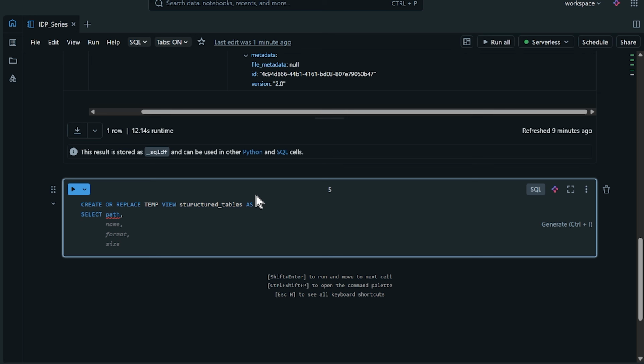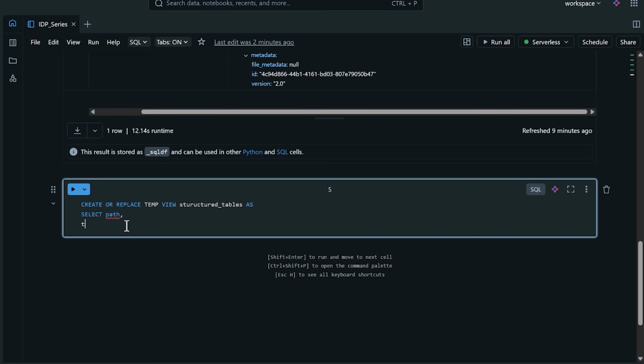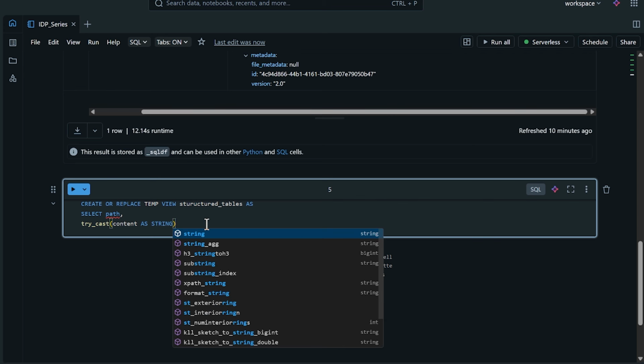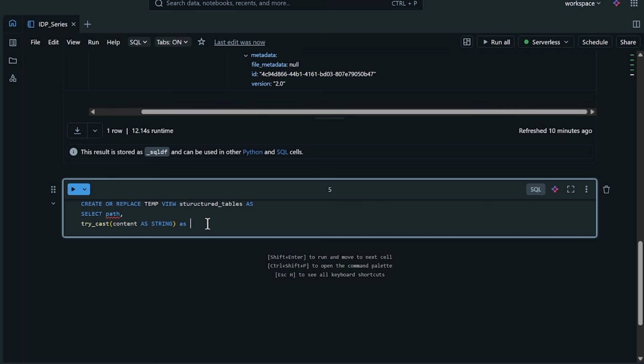If you don't understand this stuff, it's okay. As long as you know how to use it and what it does, you can use AI to help you write this. So we're going to do try underscore cast, and we're going to do content, and we'll do that as a string. And we'll just call this as